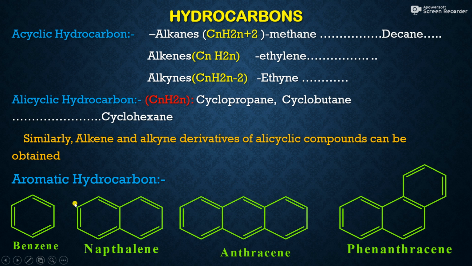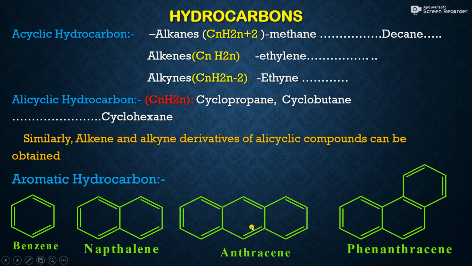This naphthalene is also an aromatic hydrocarbon having two rings fused to each other. Therefore, this is a bicyclic aromatic hydrocarbon. This is a tricyclic aromatic hydrocarbon having three rings fused to each other, and this compound is known as anthracene. The next compound is made up of three rings, but the fusion of these rings is quite different.